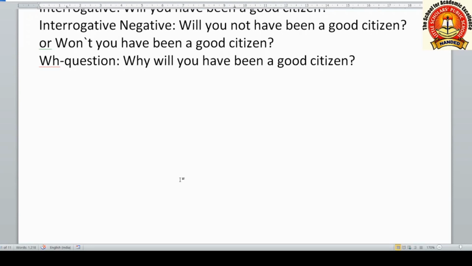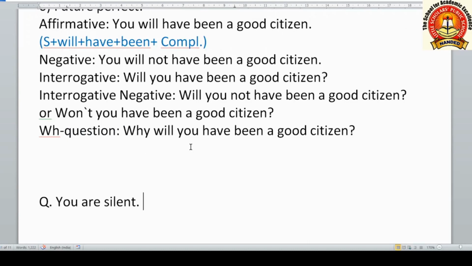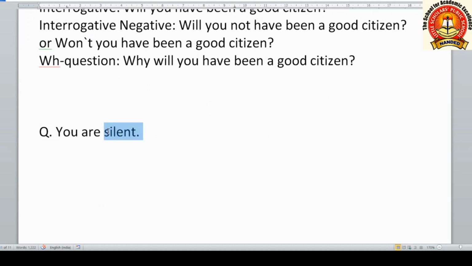Your sentence is, you are silent. This sentence you have to write in all the tenses and all the forms, affirmative, negative, interrogative, interrogative negative, and WH question. This is your today's homework.